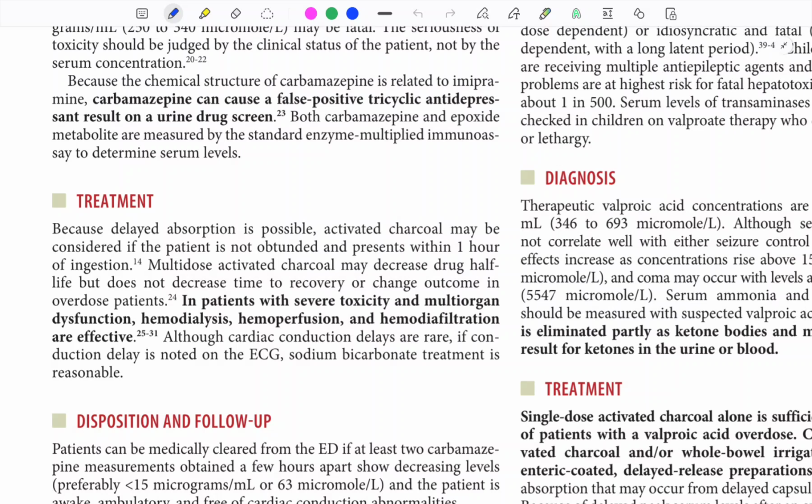Patient can be discharged if serial carbamazepine levels obtained a few hours apart are both less than 15, and they are not increasing, they are falling levels. Next is valproic acid.